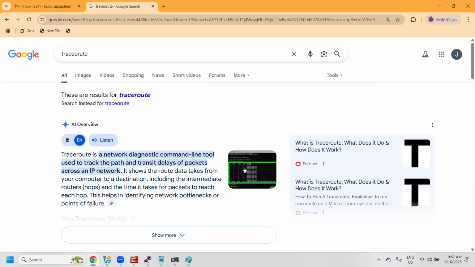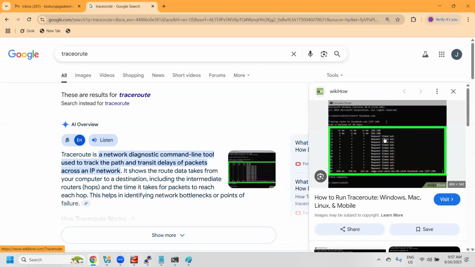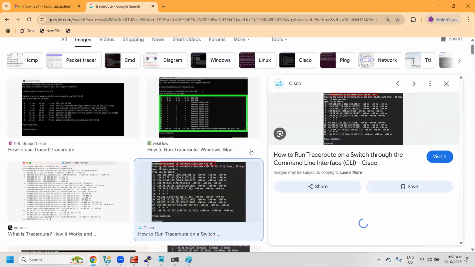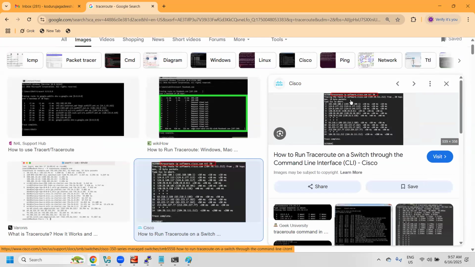For example, if you execute traceroute, this command name, it shows how much time it has taken from here to here. Let's take this one: there is a URL you are trying to run, and traceroute traces the route of whatever IP it resolves to.